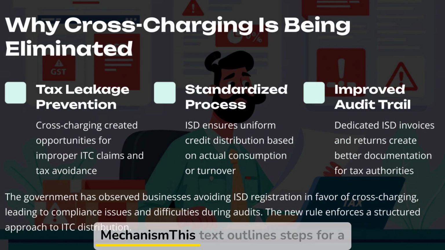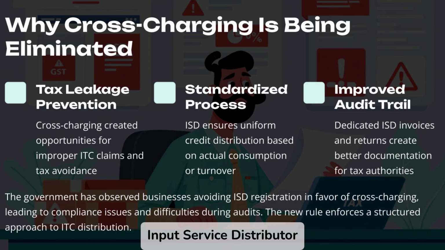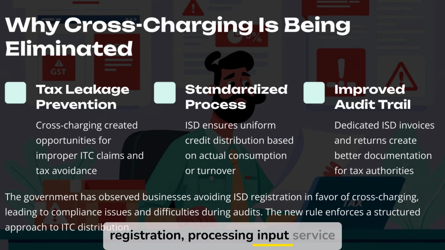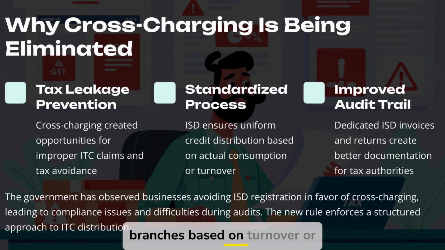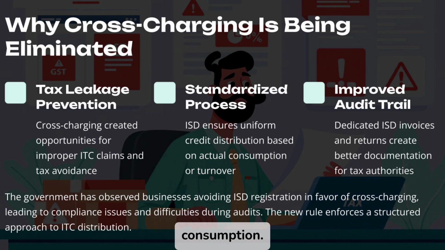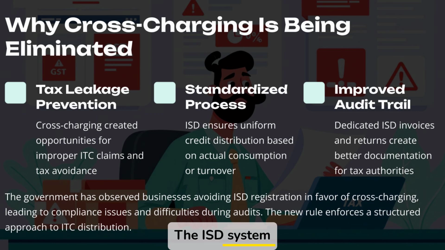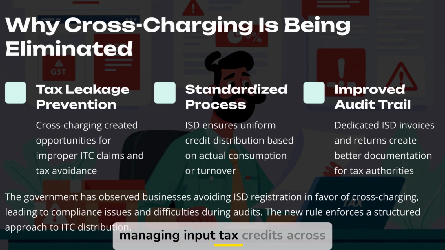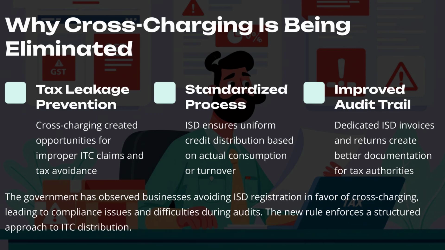Understanding the ISD mechanism. The steps for a corporate office to register as an Input Service Distributor (ISD) are: ISD registration, processing input service invoices, and allocating input tax credits (ITC) to branches based on turnover or consumption. Additionally, file the monthly GST-R6 return to comply with GST regulations. The ISD system offers a structured method for managing input tax credits across multiple locations, replacing the old cross-charging method.